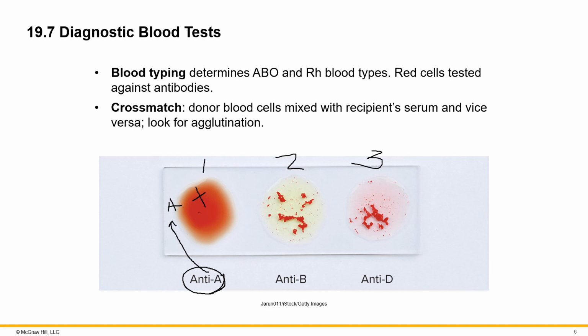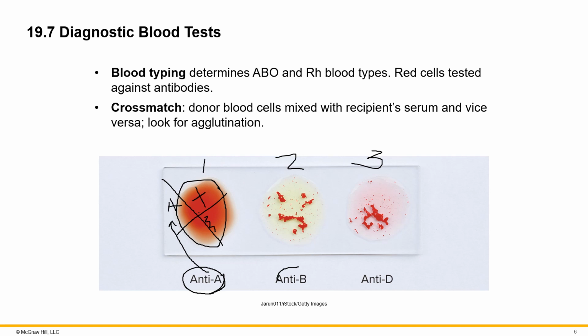Which is why you don't have an agglutination or clumping reaction. So no clumping here tells you this is not this person's blood type. Remember, you are trying to initiate an agglutination reaction here.